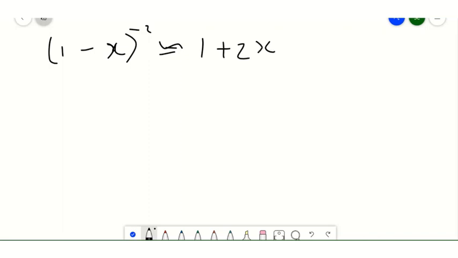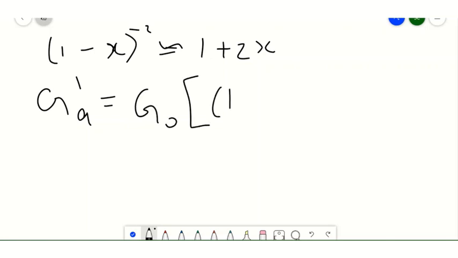So while expanding our equation, GA dash can be written as G0 into 1 minus 1 plus,